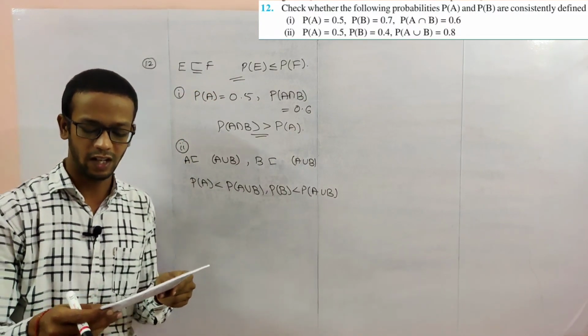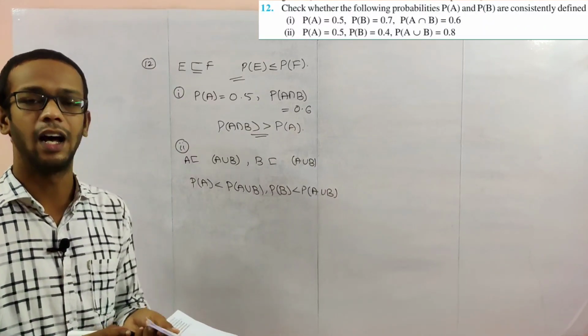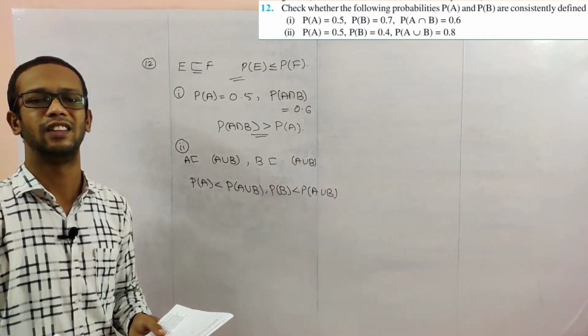That's why we can tell A and B are consistently defined. This is a general question.